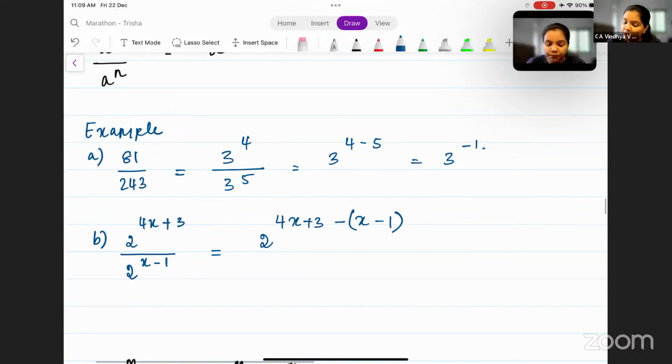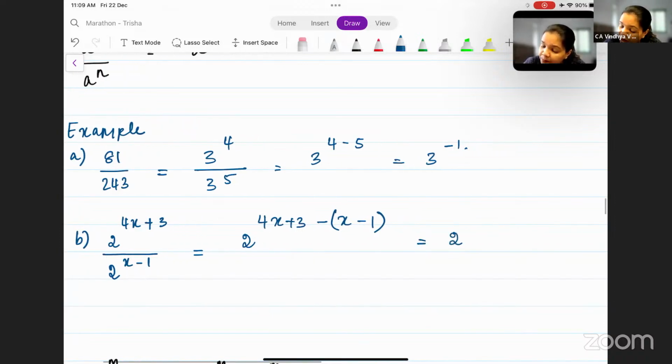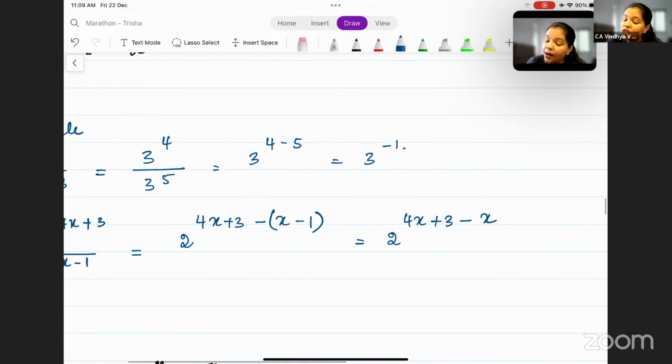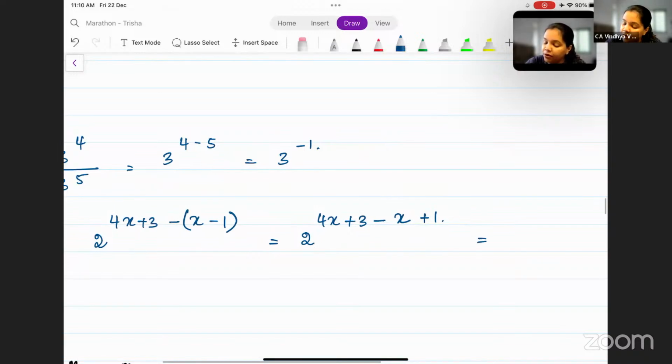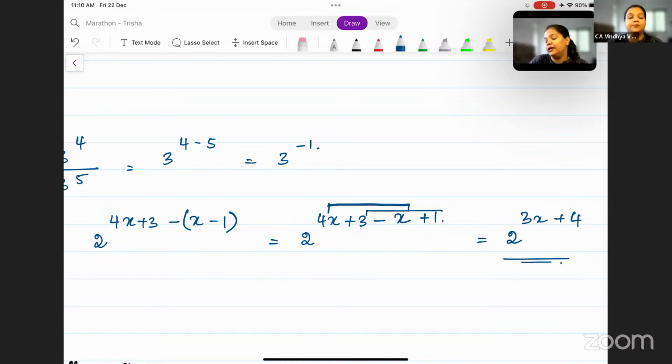So what you get here is 2 to the power 4x plus 3 minus x minus of minus 1, which is plus 1. This is clear till here? 4x plus 3 minus x plus 1. This is important to understand. From the exam point of view, we get 2 to the power 4x minus x is 3x, and 3 plus 1 is 4, so we get the answer as 3x plus 4. So simple things like this are where usually students make mistakes.